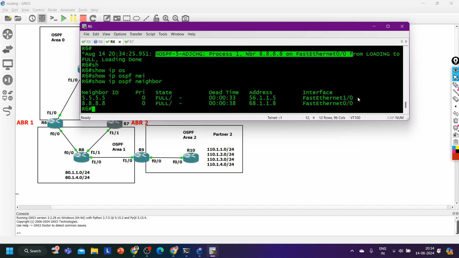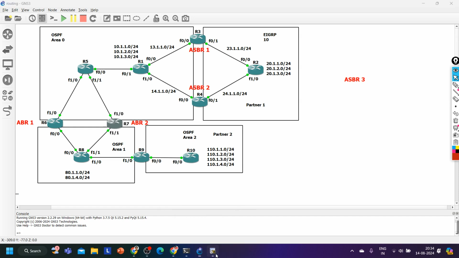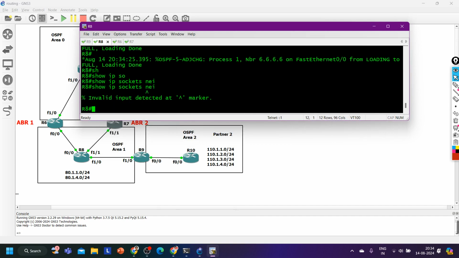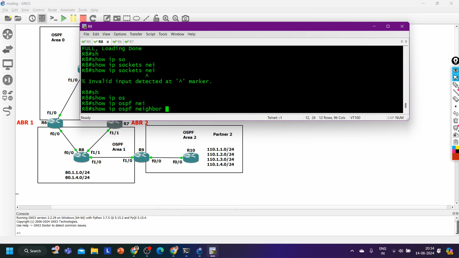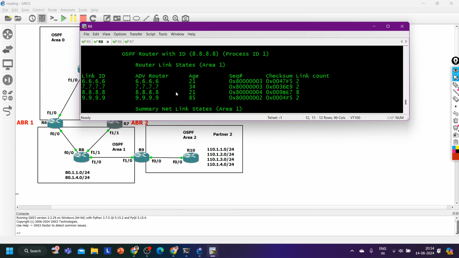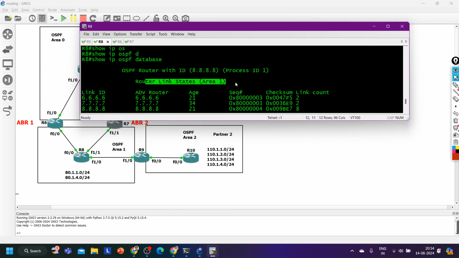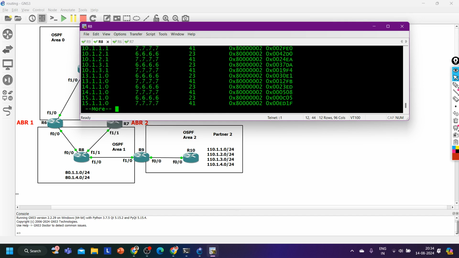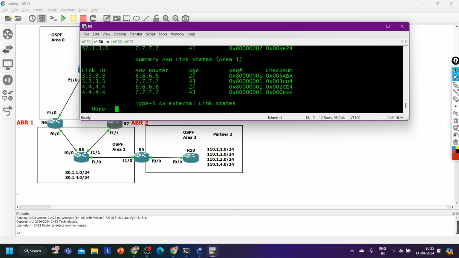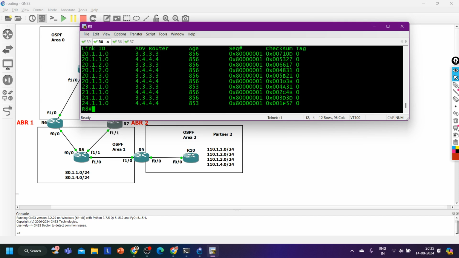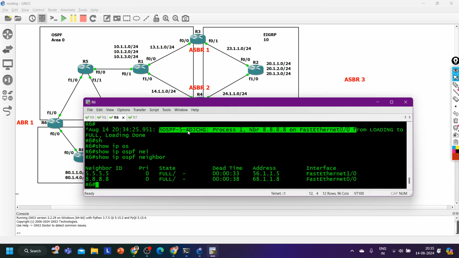So show ip ospf neighbor. Done. Now on router number 8, let me check again the neighborship. Show ip ospf neighbor. Correct. And show ip ospf database. Now you can see all LSAs are there. LSA 1 of area 1, LSA 3 of area 1, LSA 4 and LSA 5. Done. It will advertise to router number 9.